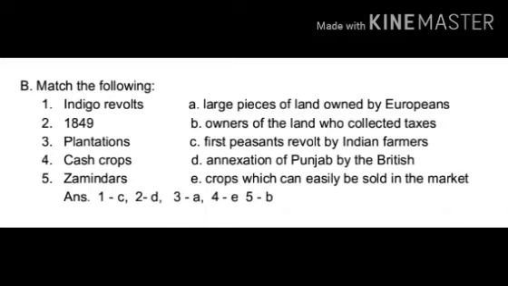Option A. Large piece of land owned by Europeans. 4. Cash crops. Option A. Crops which can be easily be sold in the market. 5th, Jamindars. Option B. Owners of the land who collected taxes. Children, also answer is written under the match the following.